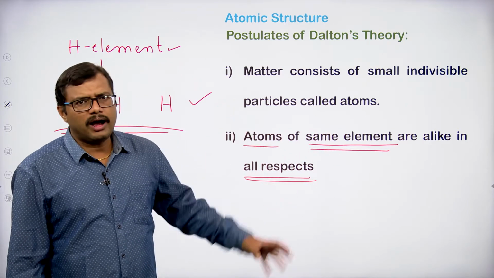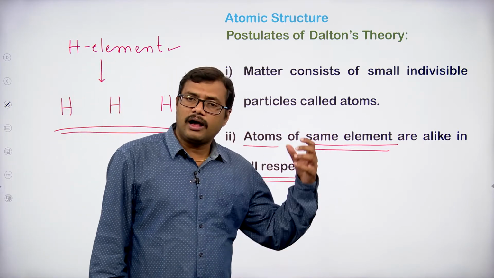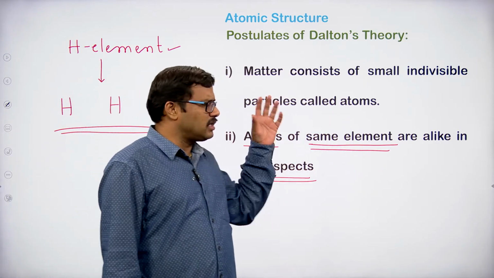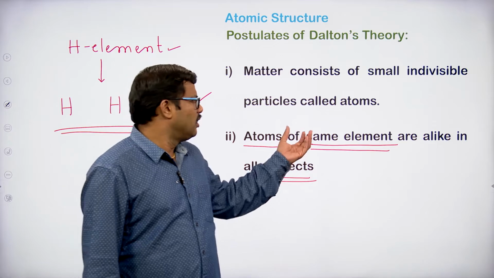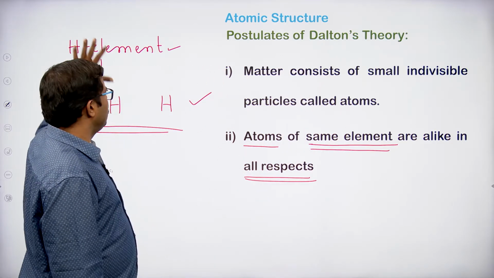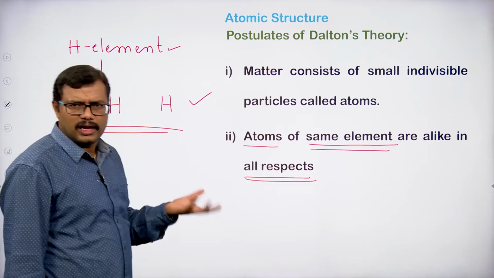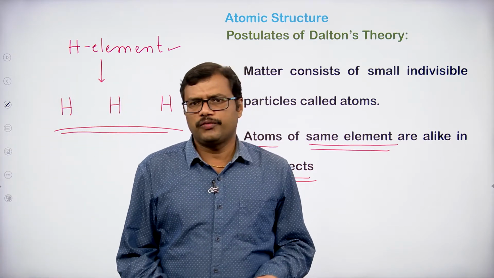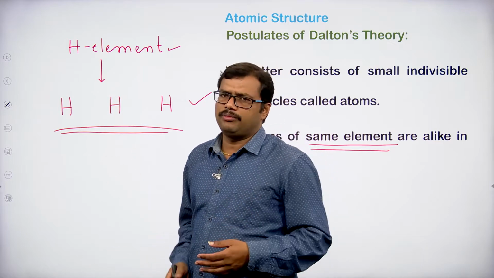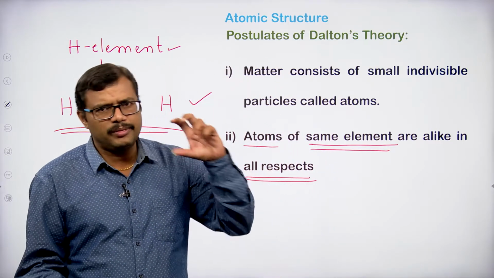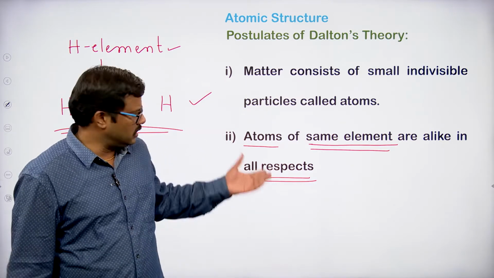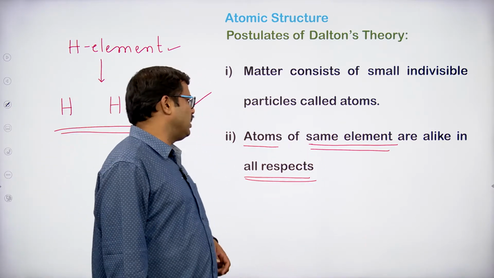Similarly, all the carbon atoms of carbon element are alike in all respects. The properties, size and mass will be the same for all the atoms of an element. All the hydrogen atoms will have the same mass, the same atomic size and the same properties; there is no change at all. So that is the first thing given in his theory.